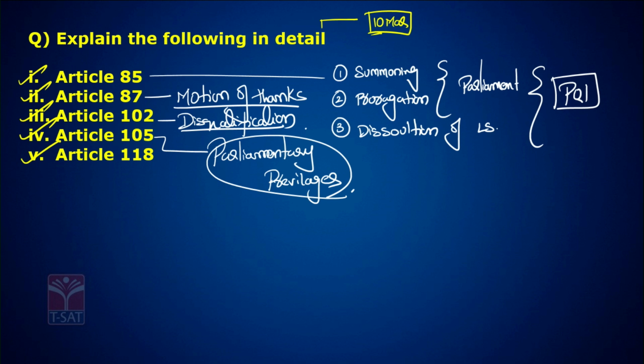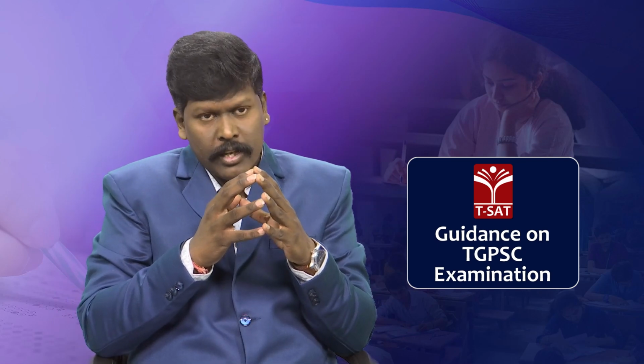There are 2 types of privileges to the parliamentarians: collective privileges and individual privileges. Now what is the meaning of collective privileges? Collectively, the Parliament can have an open session or secret sessions, not allowing media or any visitors.